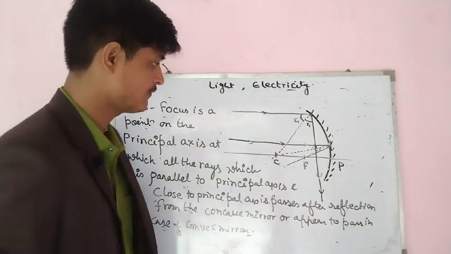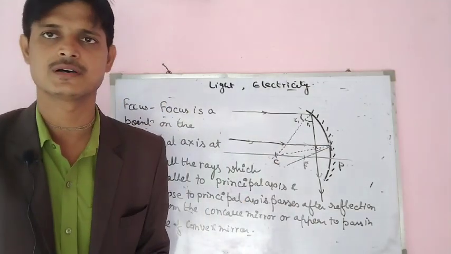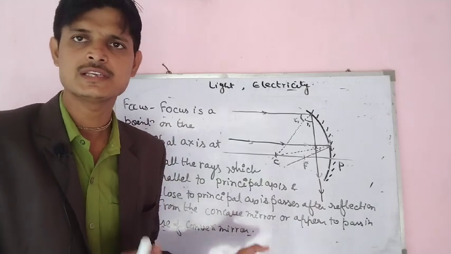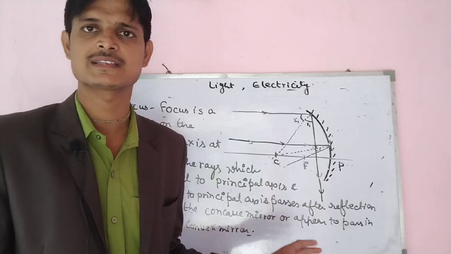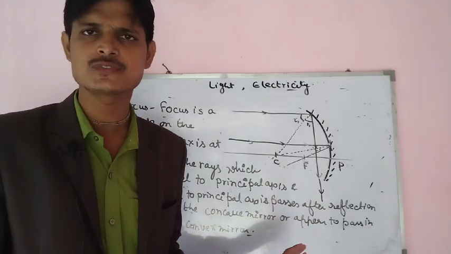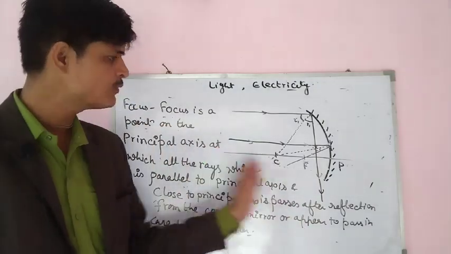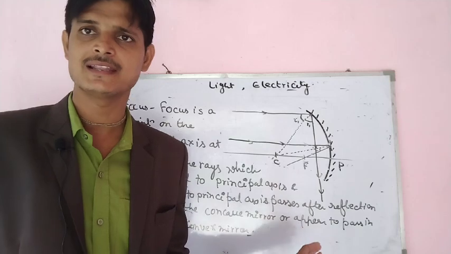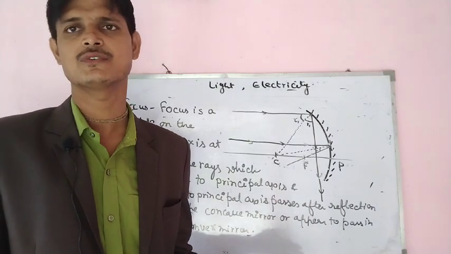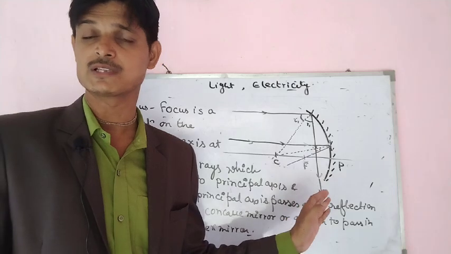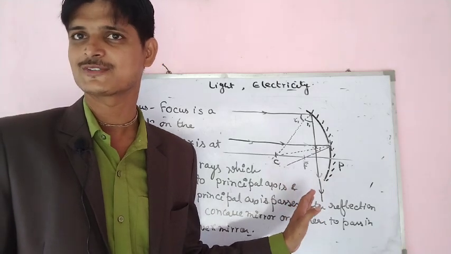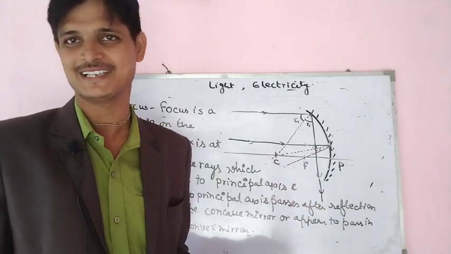From this concept I would like to give you a note that focus is not defined for all rays which are parallel to the principal axis. It is only defined for those rays which are very close to the principal axis and are parallel. Those rays will pass through the focus, and if those rays are very close to the principal axis but not parallel, they will meet at the focal plane.